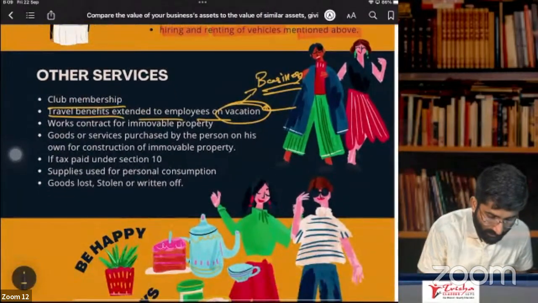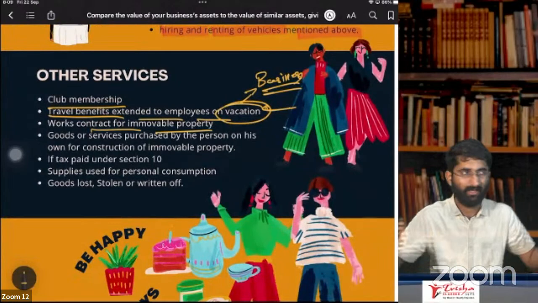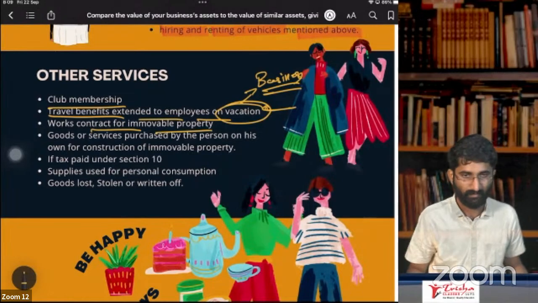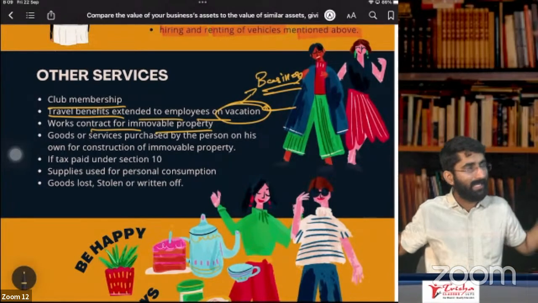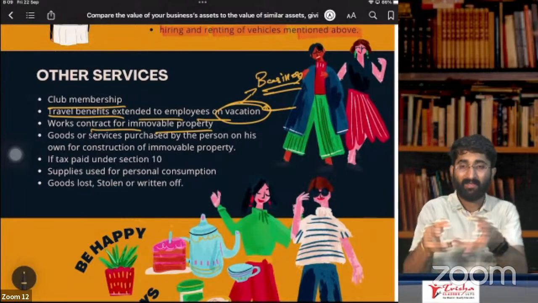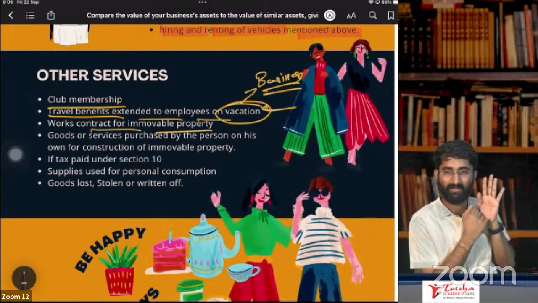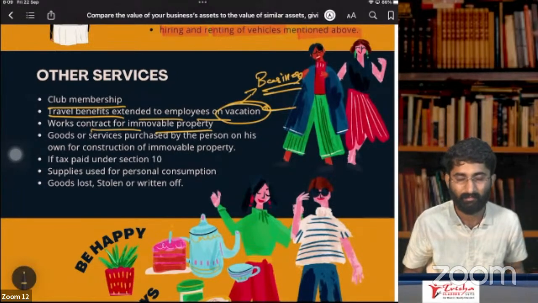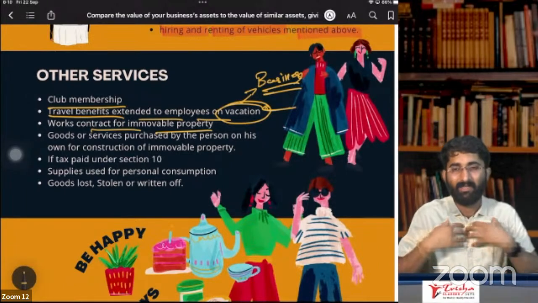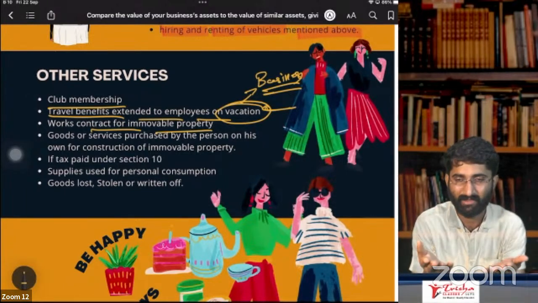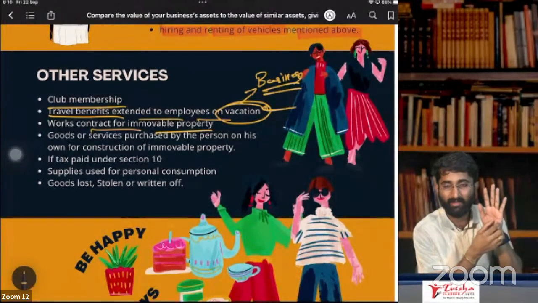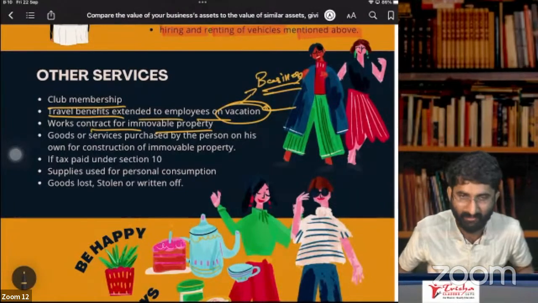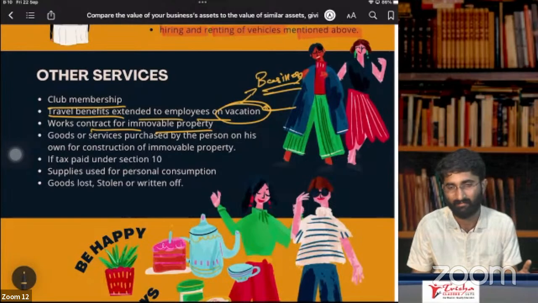Works contract for immovable property. That means there is one immovable property I am purchasing, and you are the works contractor. Think you are a builder. For painting purpose, I am taking your service, and you are giving me the bill. On that bill, you have written GST. Can I take ITC on that GST? No, not possible. It is blocked. Example, I have purchased interior services. You are an interior designer, I am taking your service and you have given me one bill. In that bill, you have written GST. On that GST, can I take ITC? No, I cannot take it because it is blocked here.